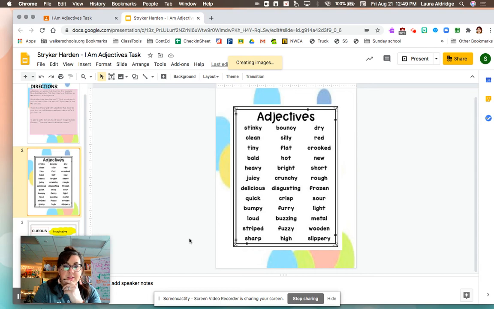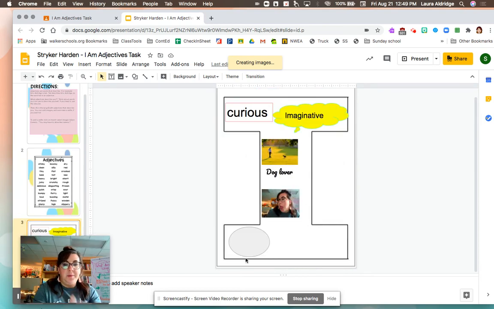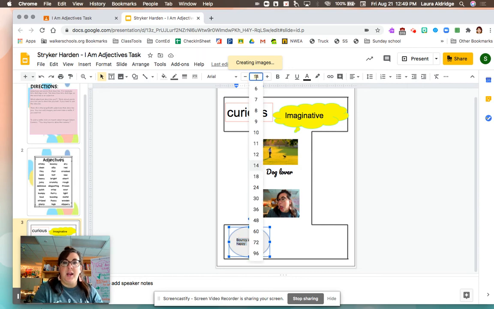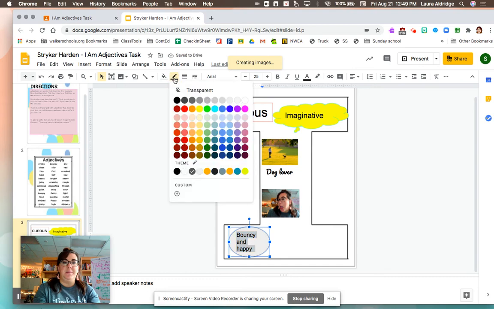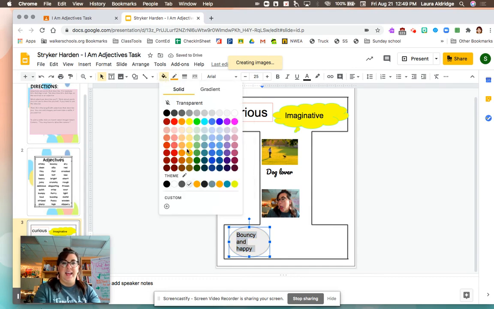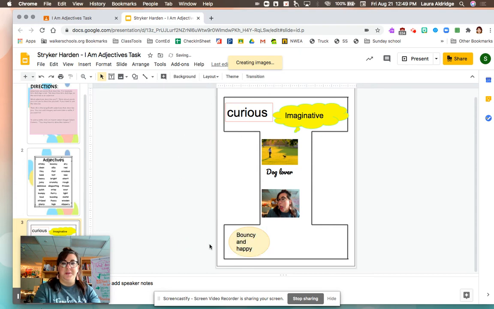Oh, bouncy. I'm pretty bouncy. I'm going to use that one. Bouncy and happy. I'm going to do both of those together. I'm going to highlight those. I'm just going to put in 25. There we go. I'm going to make that one orange, and a lot of orange in the middle.